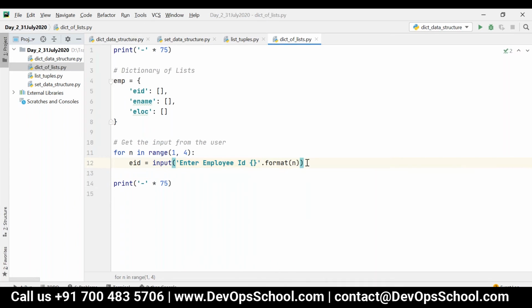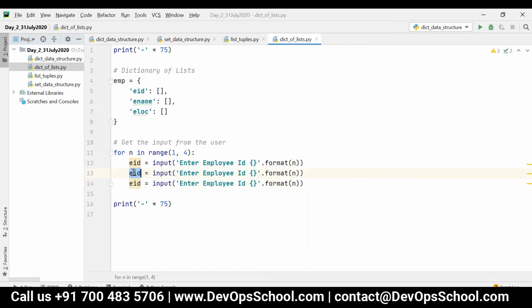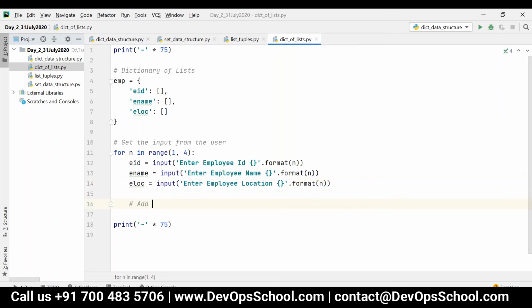Then similarly, I can give it for ename and then ELOC. These are all variables. These are all values. This is nothing but employee name, and this is nothing but employee location. Now we have received the input from the user. Now add it to the dictionary.